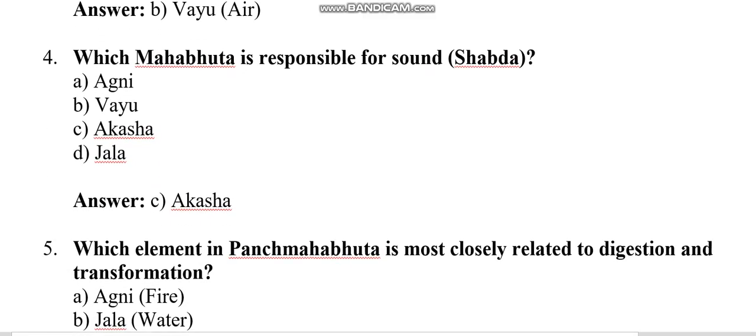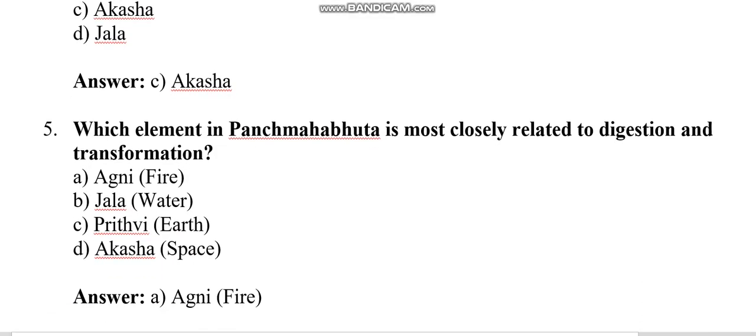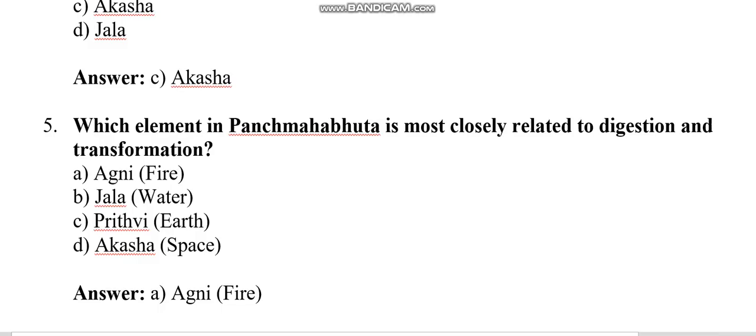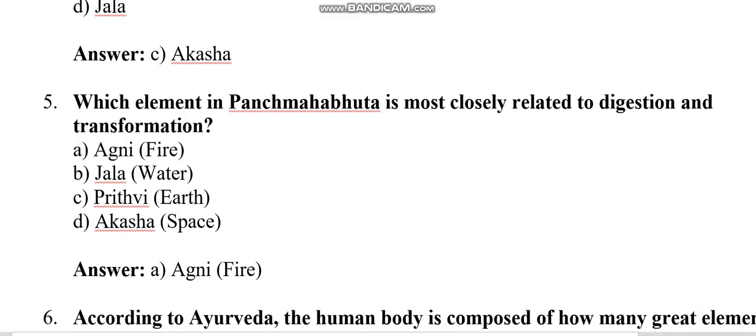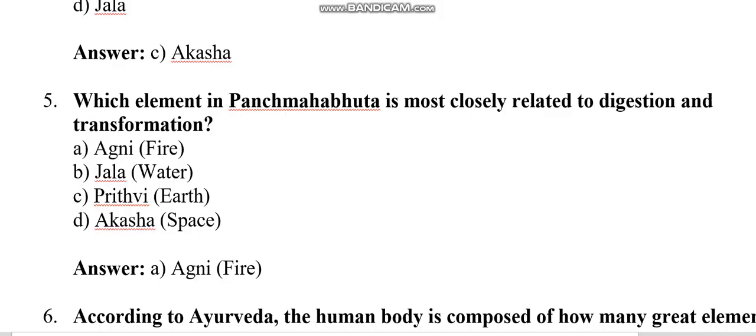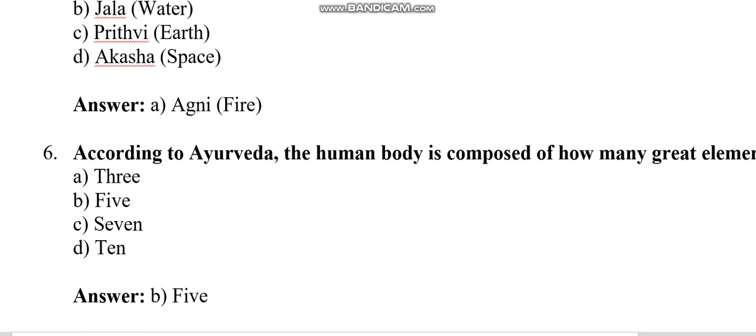Which Mahabhuta is responsible for sound? That is Shabd, that is Akash represents sound. Which element in Panchamahabhuta is most closely related to digestion and transformation? That is Agni, or fire, which is related to digestion and transformation.